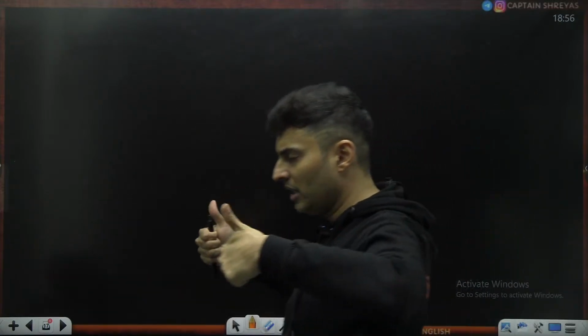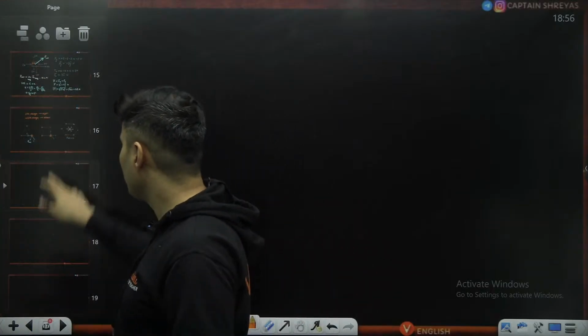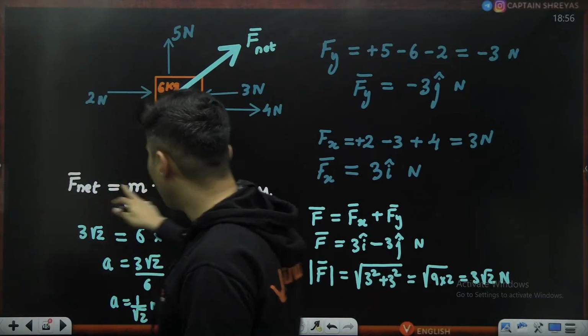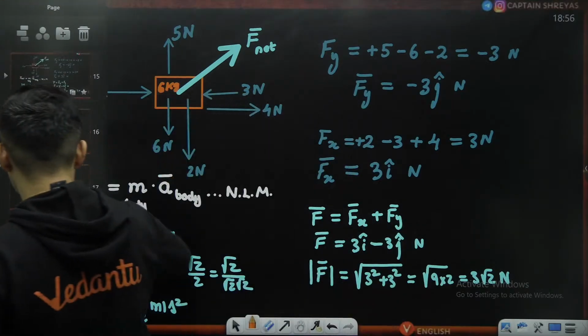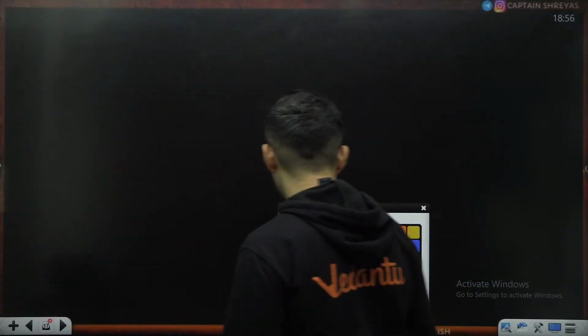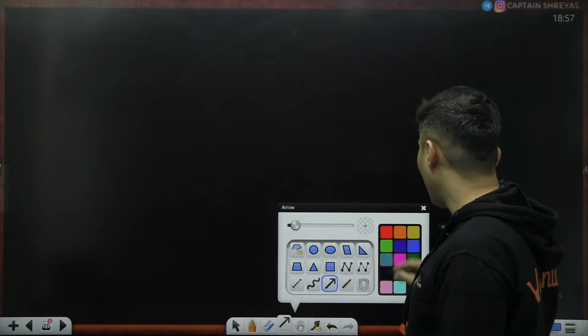So we need to know components. We need to know vector addition for solving these questions. Now, you also need to know Newton's laws, which I just showed you right over here. Mass into acceleration is always the net force. So sometimes the net force might not be in the direction which you want. Maybe it could be at an angle also.